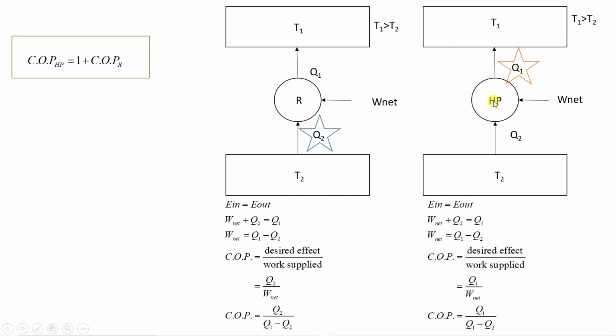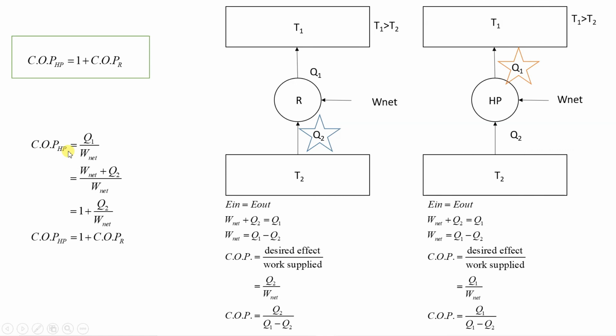Similarly, COP of heat pump, which we derived already using this diagram and energy in equal to energy out. Now I have to develop a relation: COP of heat pump is 1 plus COP of refrigerator. So how to do that?